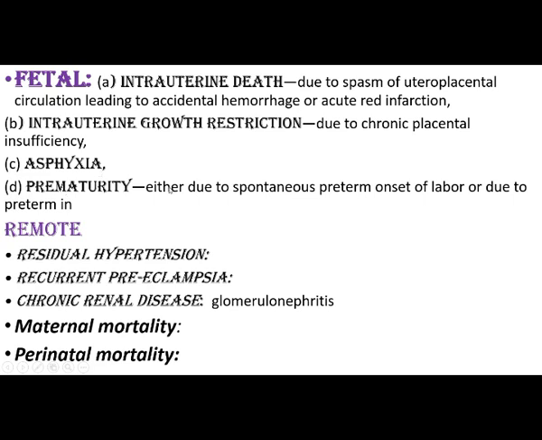Then prematurity, either due to spontaneous preterm onset of labor or due to preterm delivery. Next are the remote complications: residual hypertension, recurrent preeclampsia, chronic renal disease and glomerulonephritis, and maternal mortality and perinatal mortality.